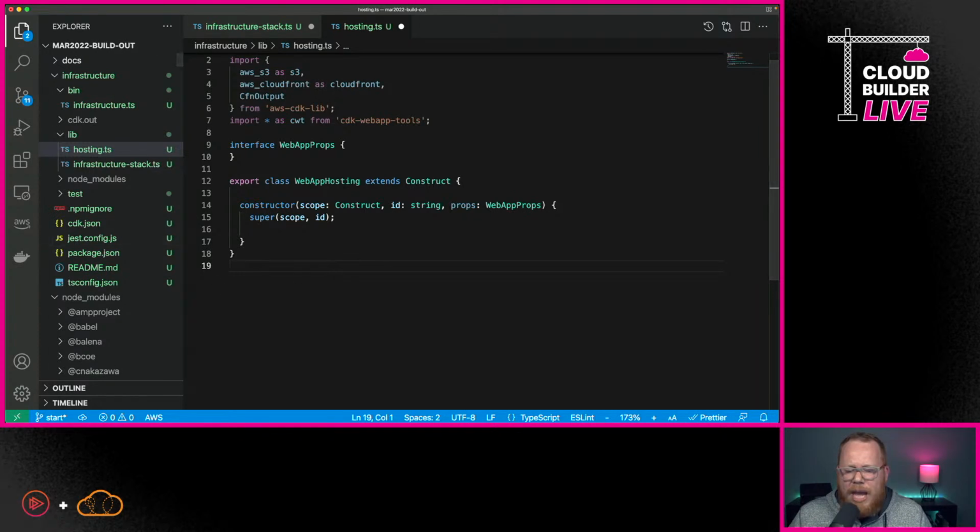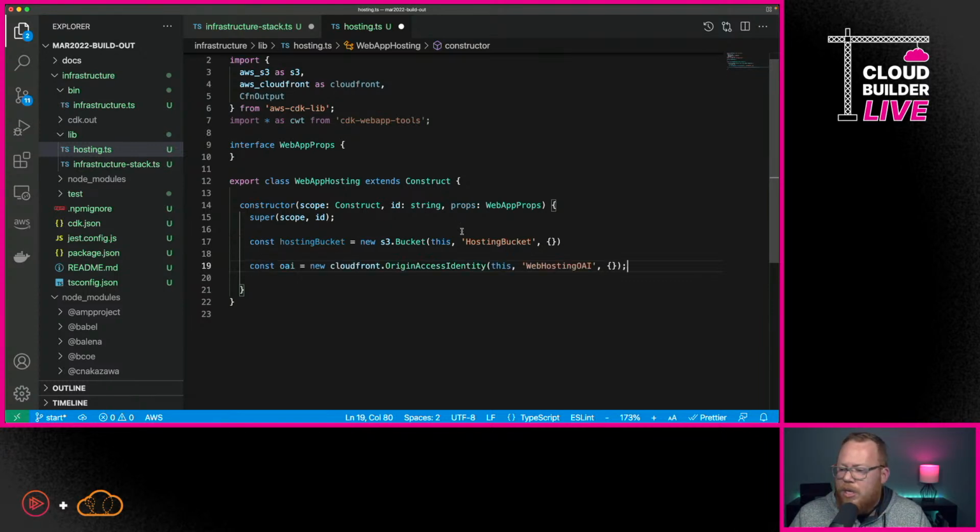I'm going to go back here to VS Code, and now we're just going to create a base construct here. And so what we need to do now is we need to configure this so that we can actually deploy our web application. Well, the first thing that we're going to do in here is we're going to add in a bucket that's actually going to host our web application. And so we want to build our React app and we want to push it here.